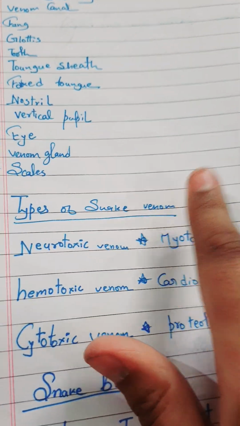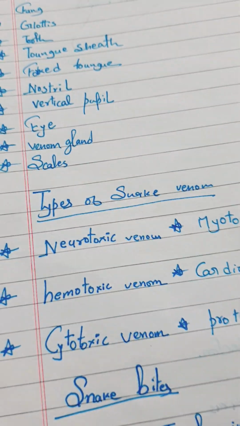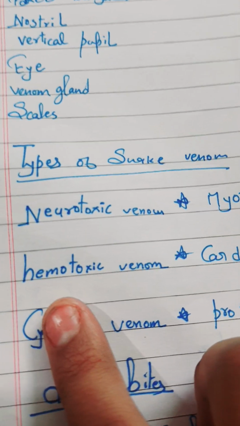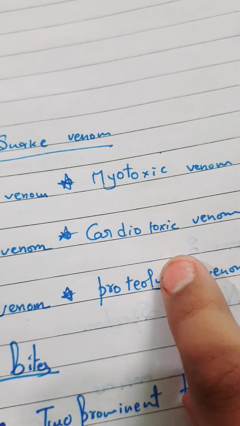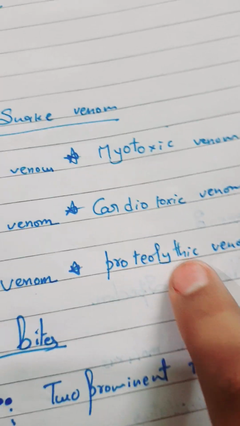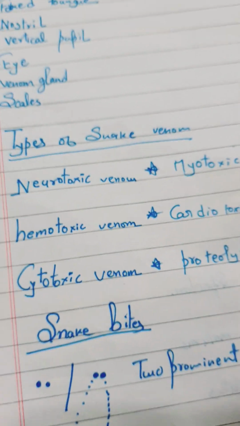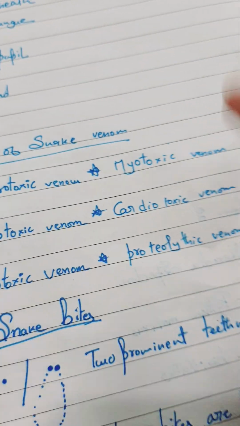Types of snake venom. Snakes are of different types, and the venoms are also of different types. These are neurotoxin, hemotoxin, cytotoxin, myotoxin, cardiotoxin, and others. I will introduce and explain them with definitions at the end of this video.